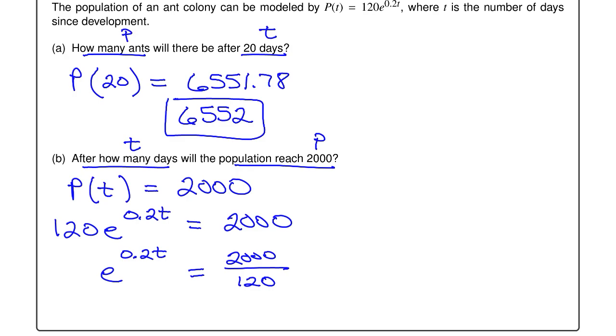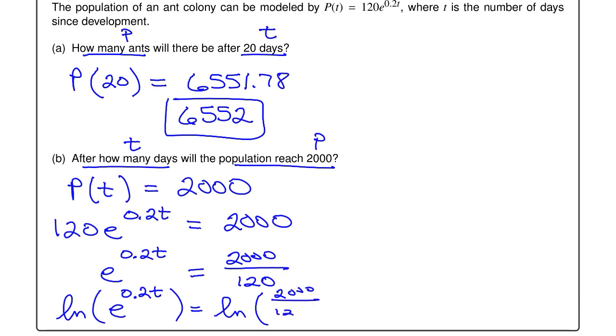Now, another way that we can solve this is by taking the natural log on both sides. So the natural log of e to the 0.2t is equal to the natural log of 2,000 over 120. The question is, what happens when you take the natural log of e to something? Well, again, that's one of our properties.